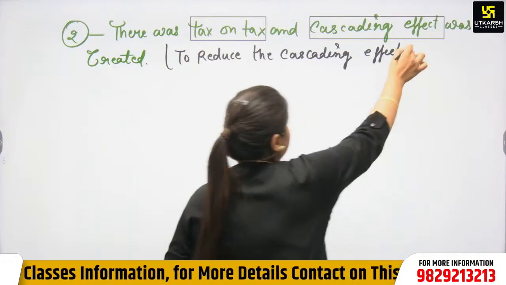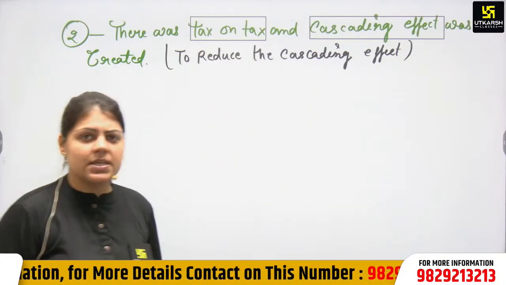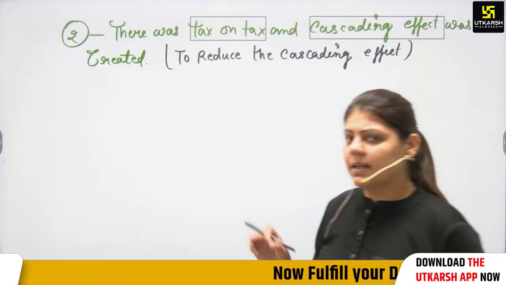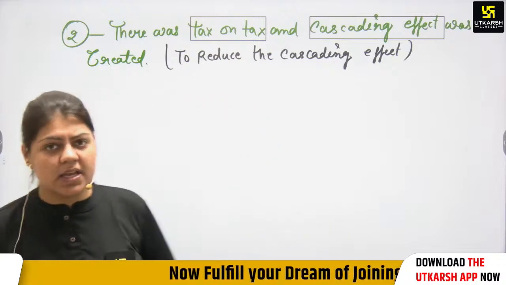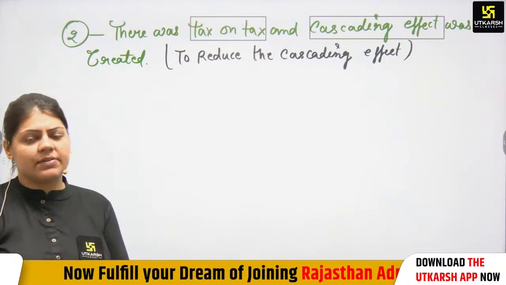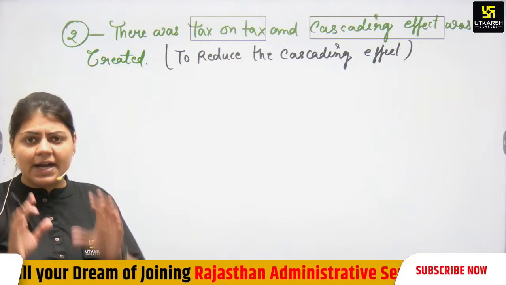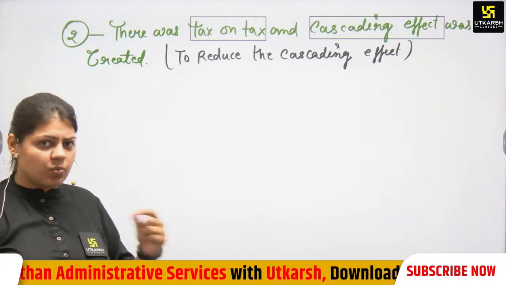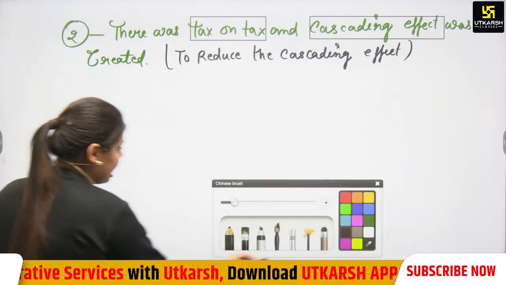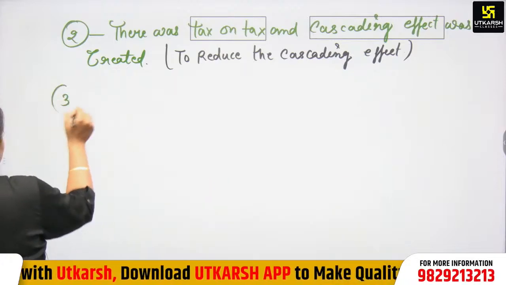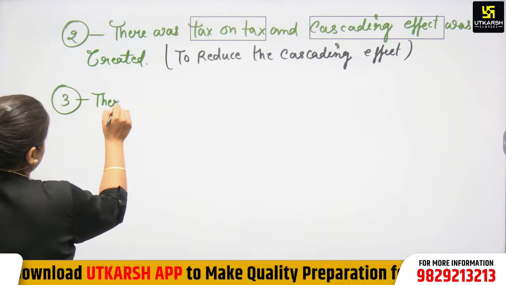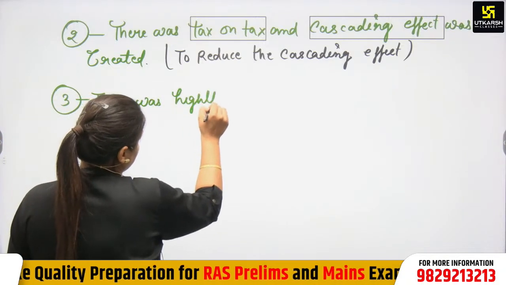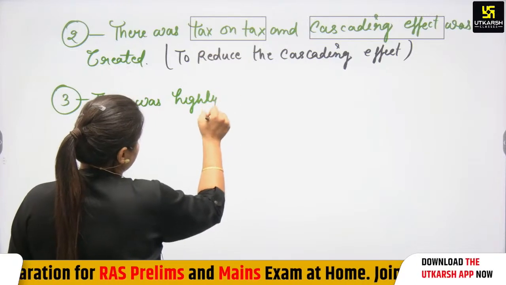There was high tax evasion. Because of GST, there is an online system, and tax evasion also reduces. Before 2017, there was high tax evasion, the tax collection was very low, and that's why GST was needed. So again, the third point is, why was GST needed? There was high tax evasion.